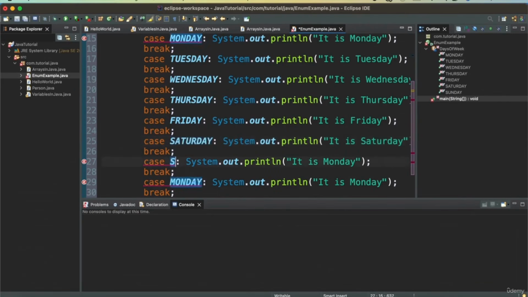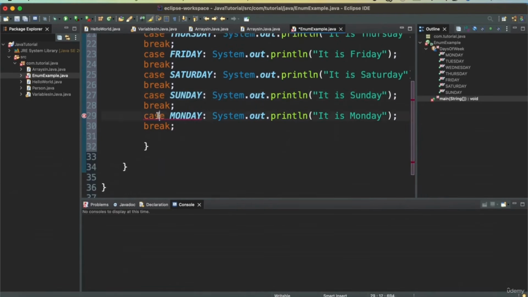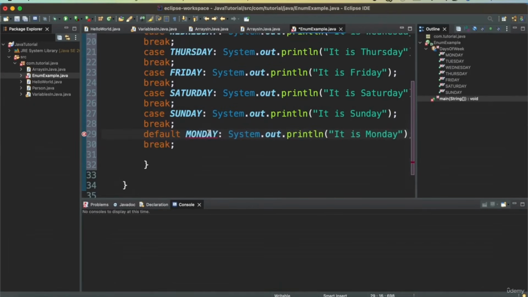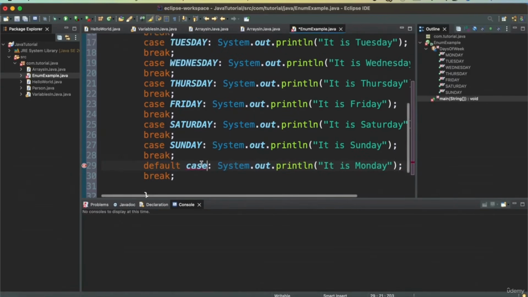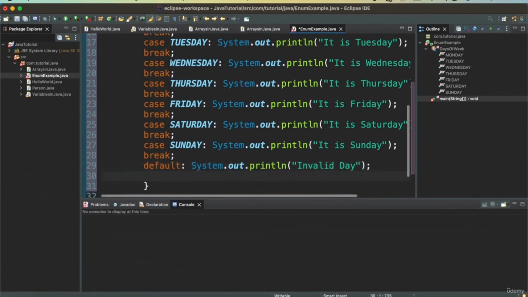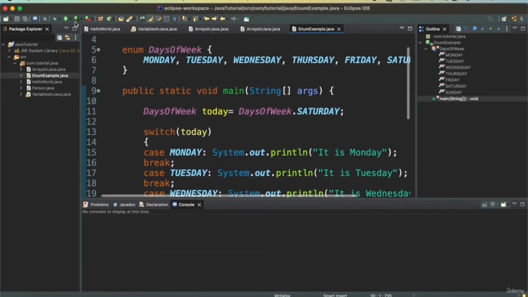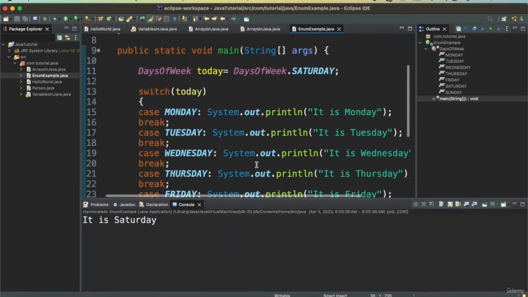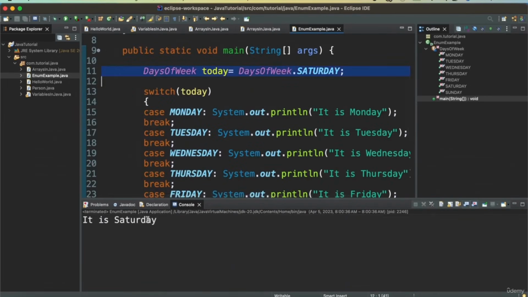And the last one is Sunday. And we can have a default case if it doesn't fall in any of the other cases, which will tell that it is an invalid day. So let's run this, and as we selected Saturday here, we can print that it's a Saturday.